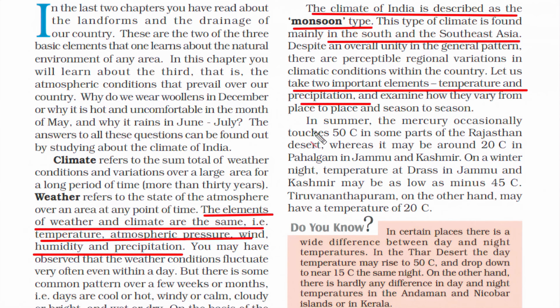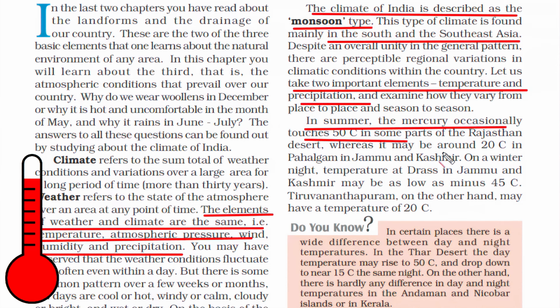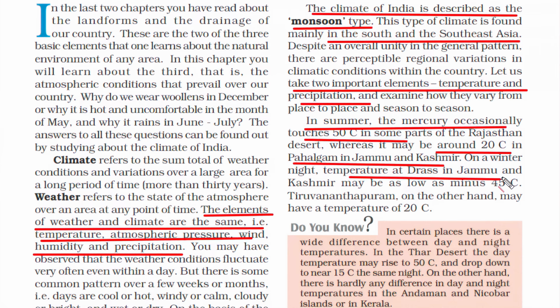Needless to say, the climatic and weather condition of a particular place varies, and it also varies from season to season. One good example could be Rajasthan and Jammu and Kashmir. Rajasthan boils sometimes, taking it to 50 degrees Celsius at some parts, whereas we know there is snow in Jammu and Kashmir, and sometimes the temperature can hover up to 20 degrees Celsius. And then we have the coastal sides such as Thiruvananthapuram, where it can be extremely humid. On the other hand, at night we have places called Dras, again in Jammu and Kashmir, that can go as low as minus 45 degrees Celsius.